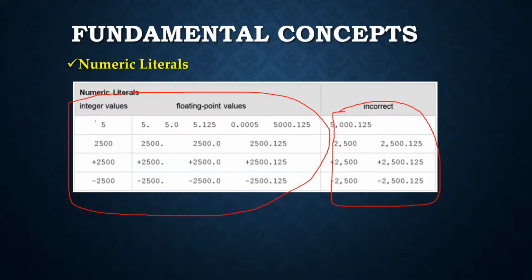Here we don't have any decimals, right? So these are called integers. And we have decimal points here. That's why these are all called float values. This is a positive float value and this is a negative float value.